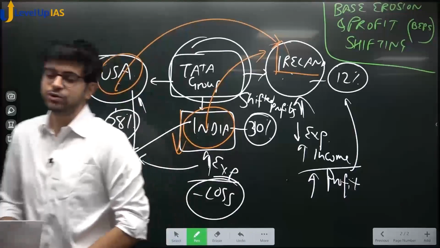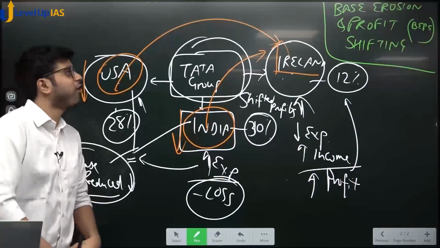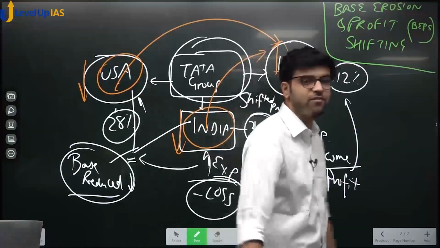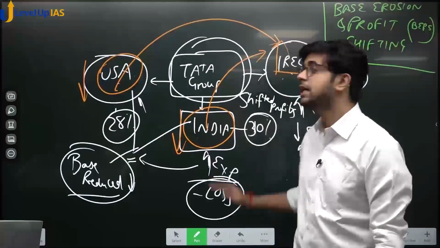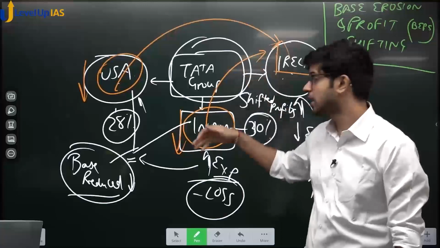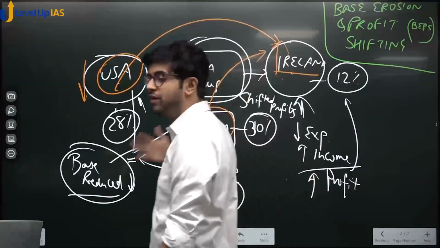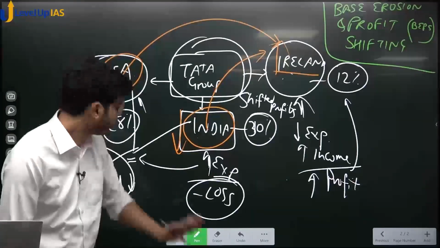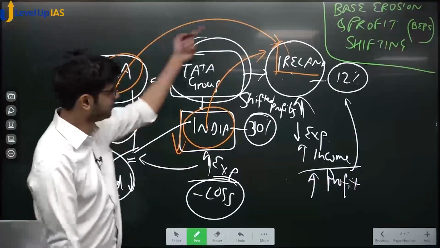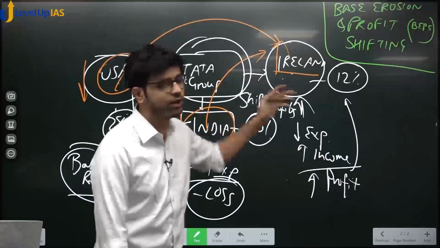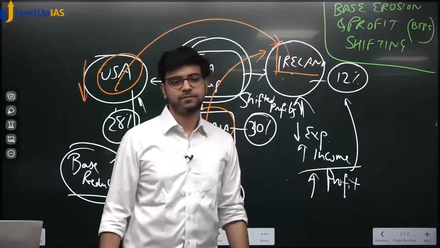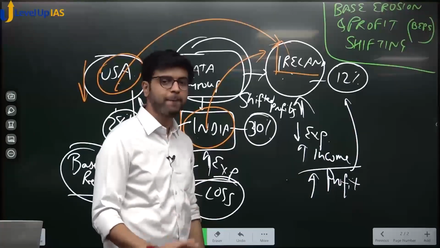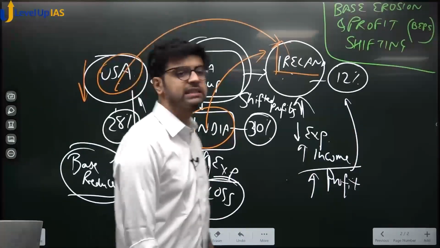BEPS, base erosion and profit shifting. Did you understand how base is eroded and profit is shifted? Why is it called base erosion? Because the home countries, or the country in which income is actually earned, its base is eroded because it is not taxed there now, because it has shown a loss, and profit is shifted to some other country. Understood? Simple. Okay?